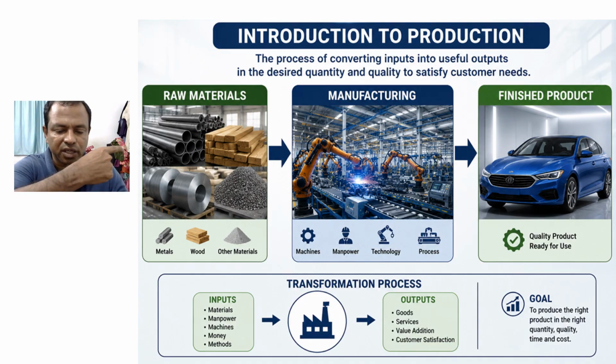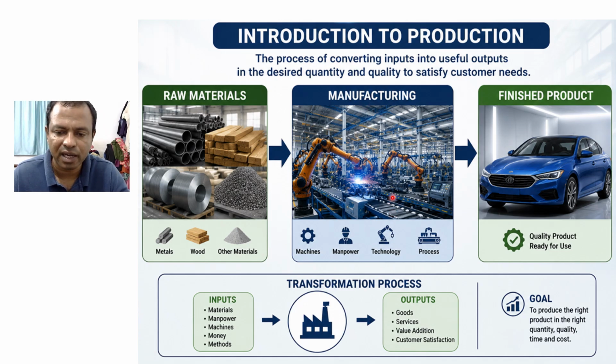In this picture you can see a typical production process. Here raw materials like metals, wood and other materials are transformed into a finished product, that is a car, using a manufacturing process which is happening inside a factory.